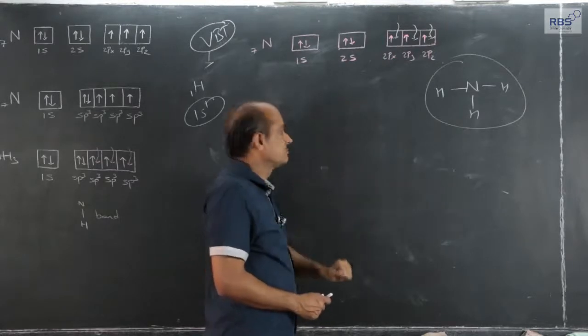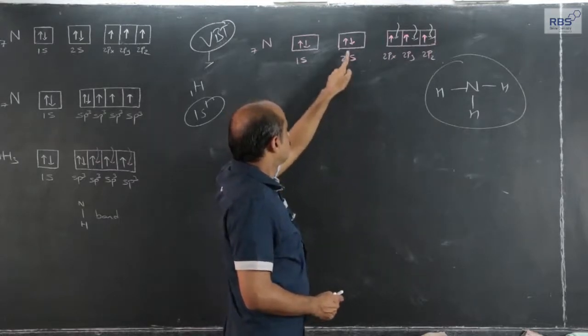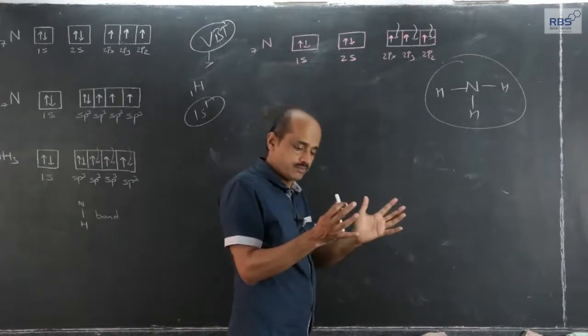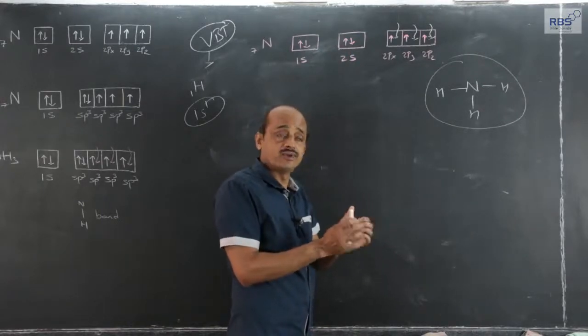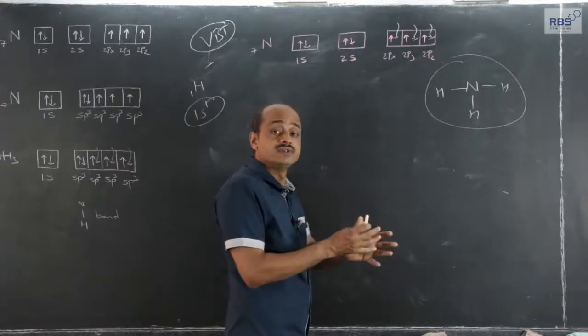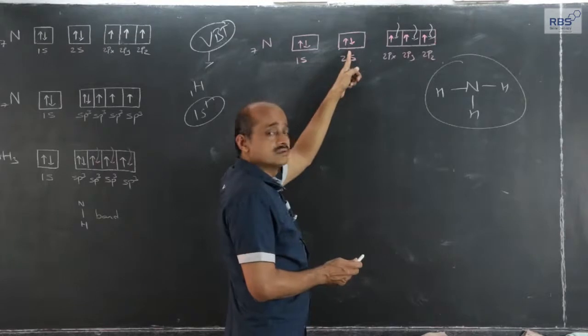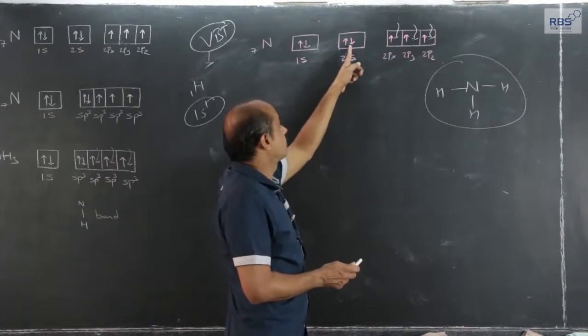But when 1 atom of nitrogen and 3 atoms of hydrogen approach for NH3 formation, the energy released, if it splits this electron pair, would raise the energy of one of the 2 electrons.